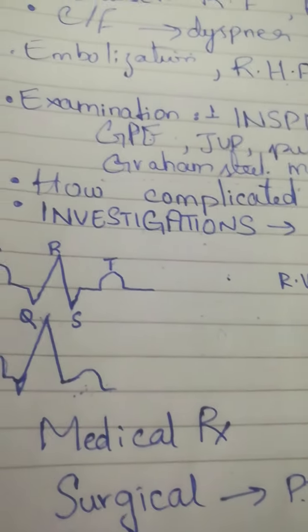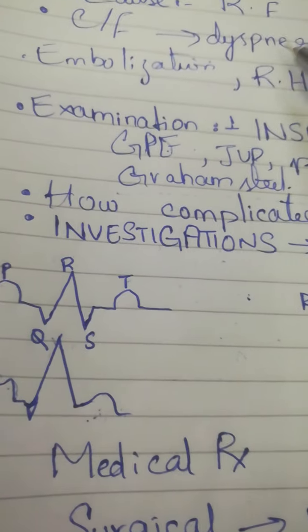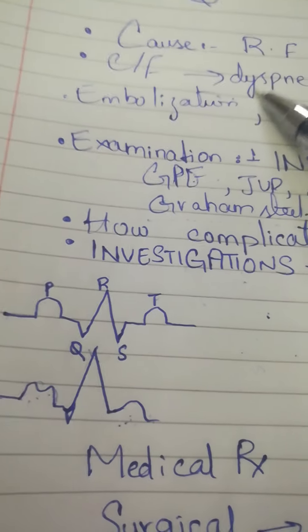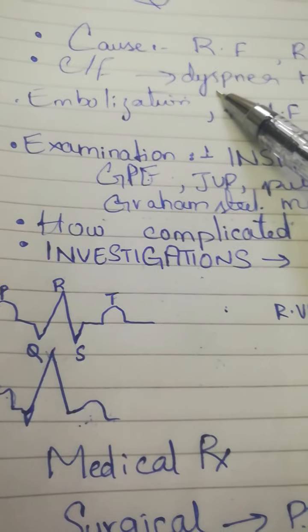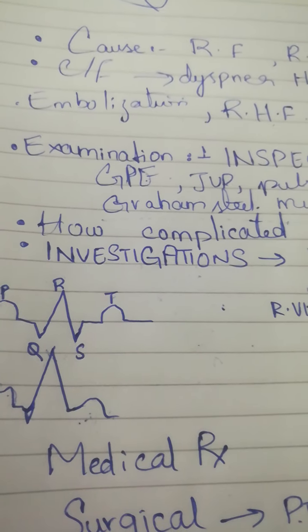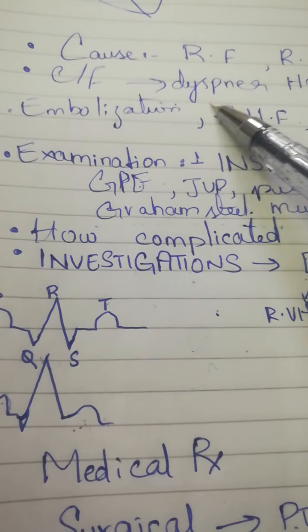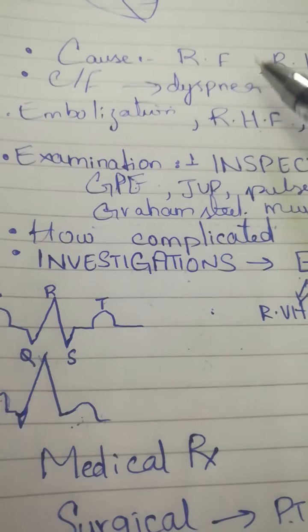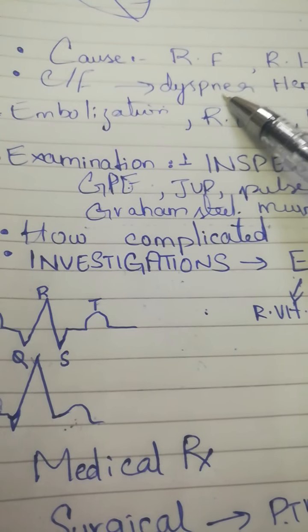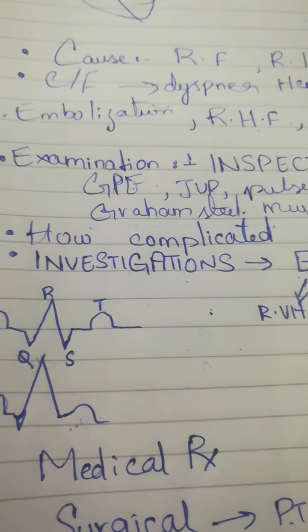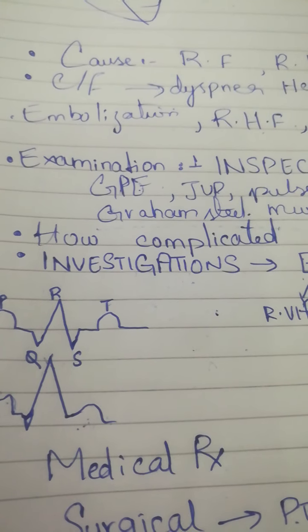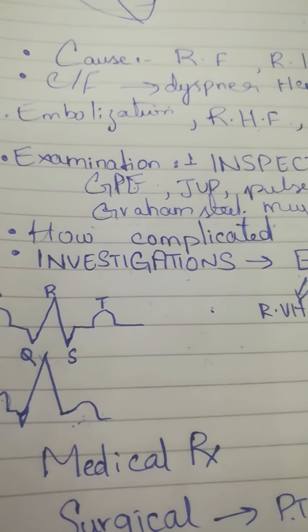What is the medical treatment? Also, I forgot to tell you that the patient will have exertional dyspnea, meaning on exertion he will have dyspnea; orthopnea, on lying down he will have dyspnea; and paroxysmal nocturnal dyspnea. What is paroxysmal nocturnal dyspnea? In the middle of the night he will wake up coughing and feeling shortness of breath.